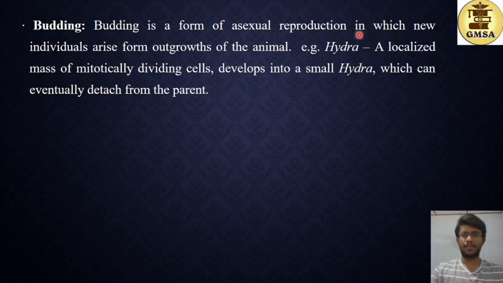Here they say a new individual arises from the outgrowths of the animal. So an outgrowth first rises, and this outgrowth develops, and after a certain stage it detaches from the parent organism. So at that moment the new organism can survive on itself without depending on the parent. So hydra is an example for the organisms which carry out budding.